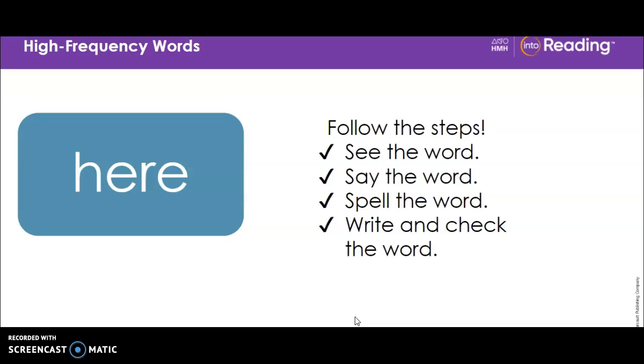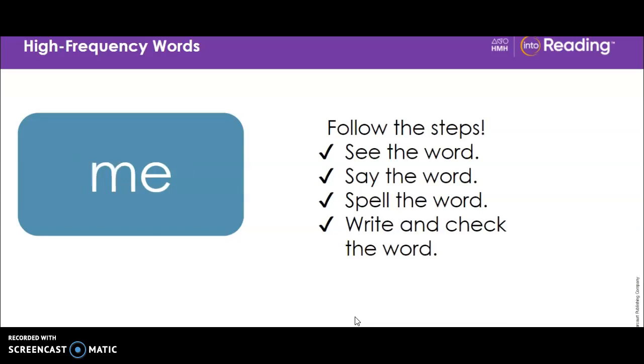In this word, the letters E-R-E stand for the sounds ear. Blend with me. Ear. Here. Now skywrite the word here. H-E-R-E. Try to write it without looking. H-E-R-E.